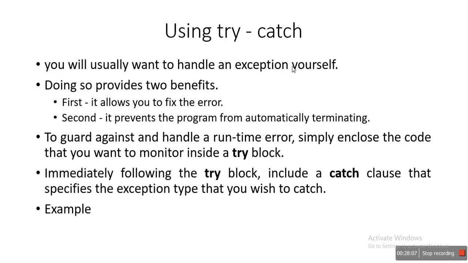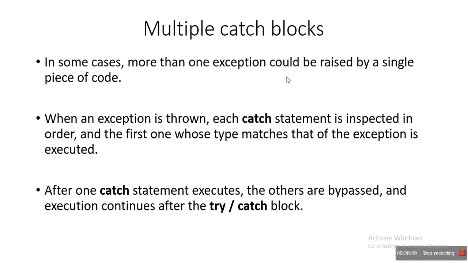Okay, coming to the next point, multiple catch blocks. It is not the case that our program may generate only one exception. There is a possibility that we have a lengthy code, and that code may generate more than one exception at a time.